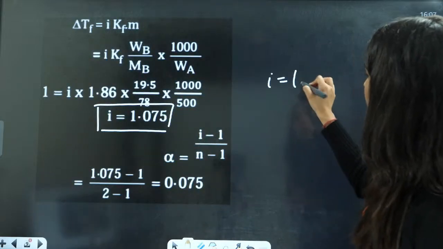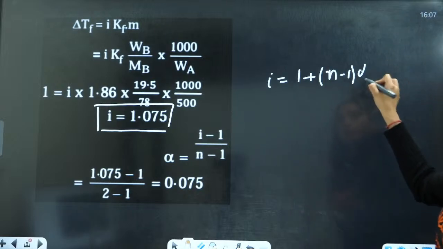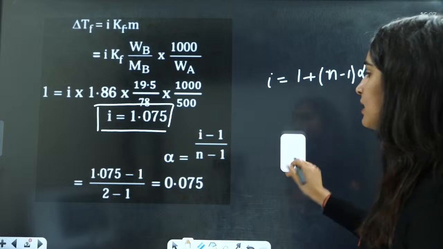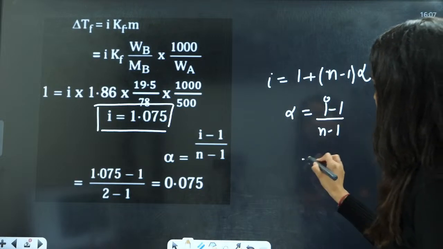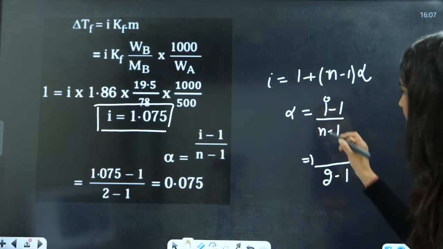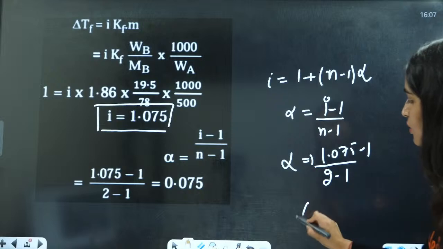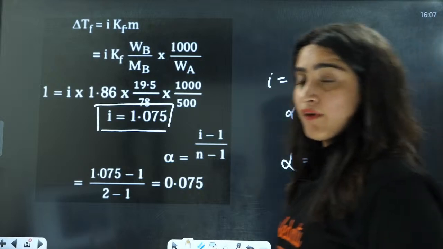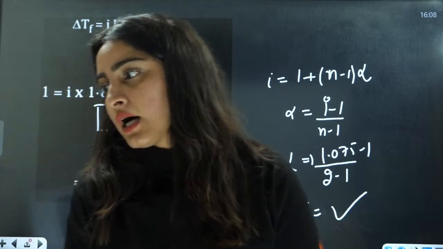i = 1 + (n - 1) alpha. That is going to be alpha = (i - 1) / (n - 1). n = 2, so n - 1 = 2 - 1, and i = 1.075 minus 1. So here you will have the value of alpha. Okay, everyone?